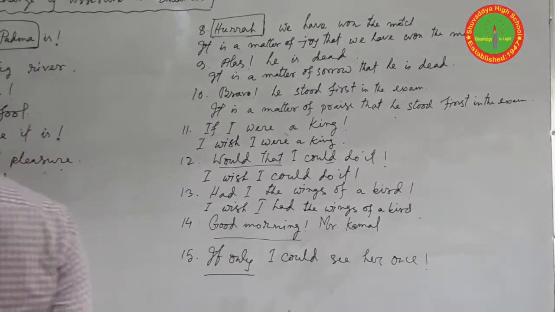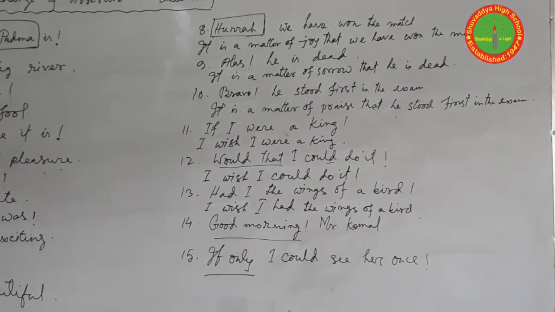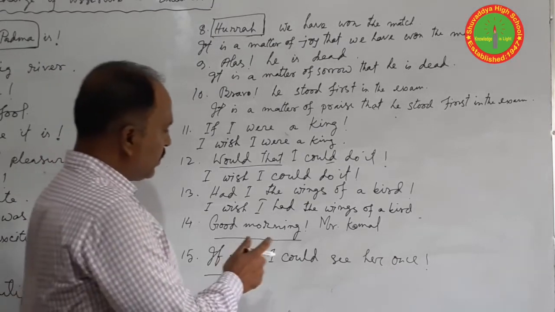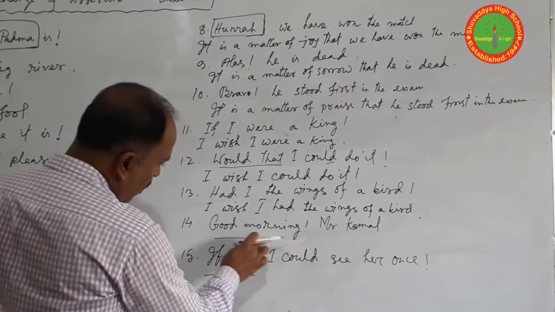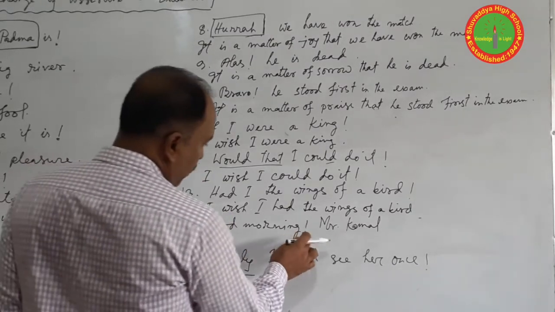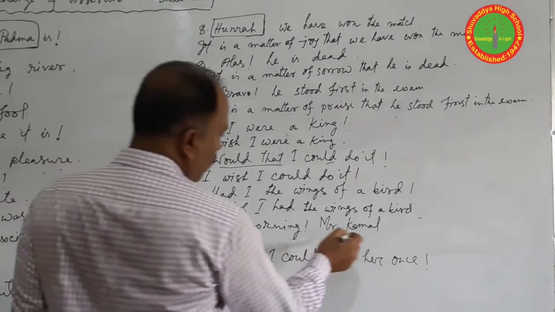And question number 14. This is a little bit different: Good morning to Mr. Kamal.